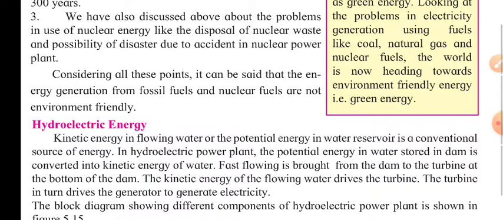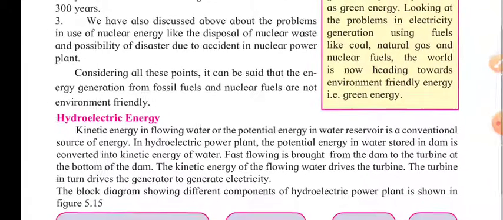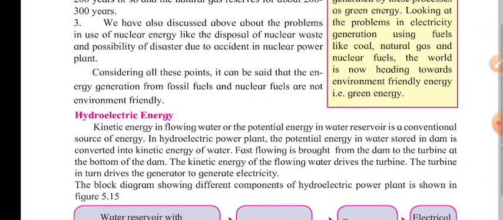So we should think about some other kind of power generation. In the next part, we are going to talk about environment friendly energy generators, and in that we will see what different possibilities we have for eco-friendly energy generators.